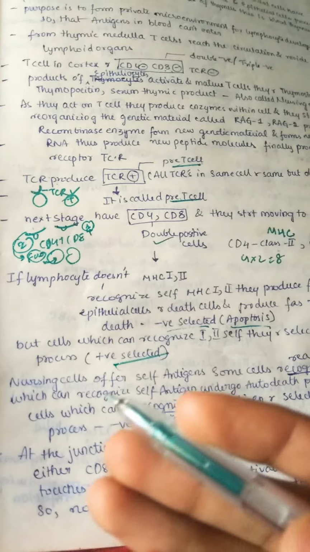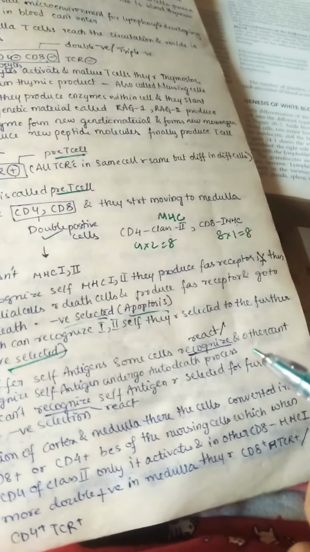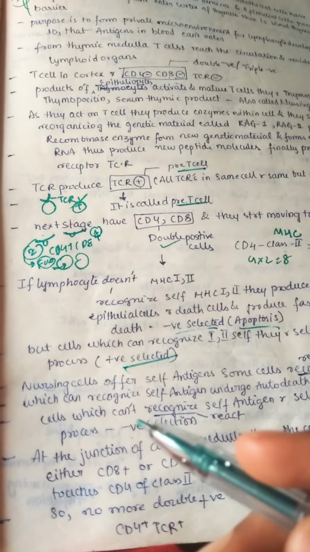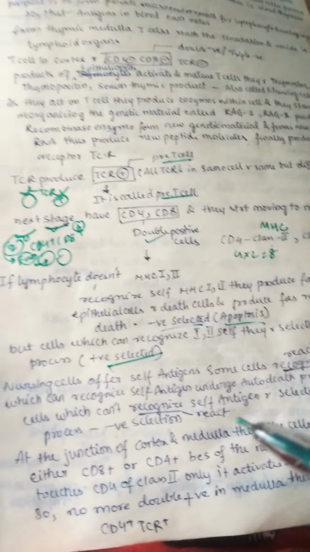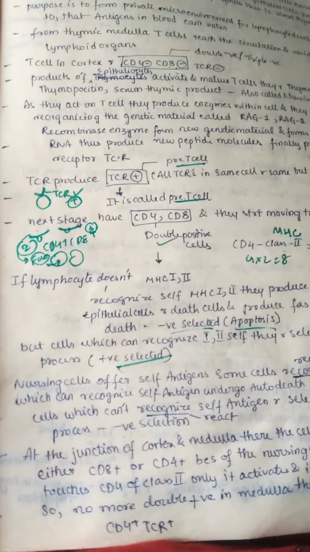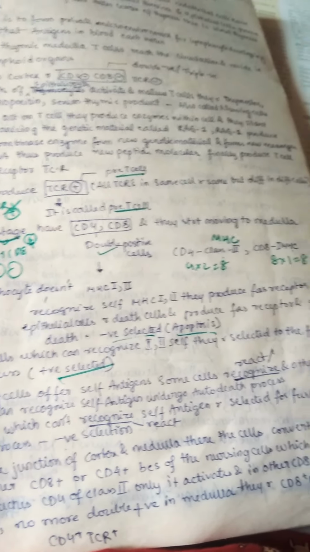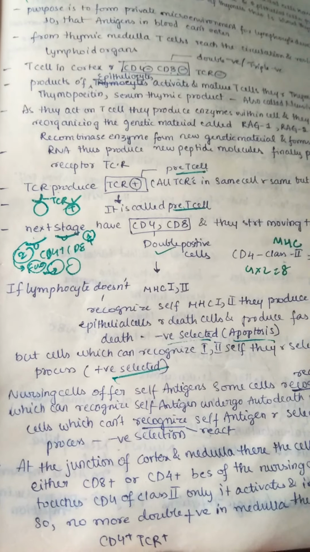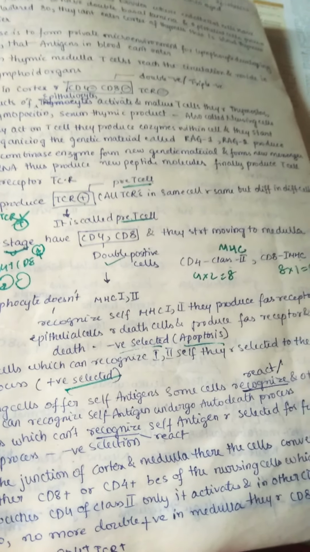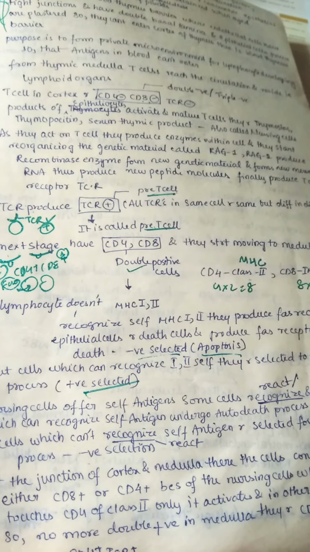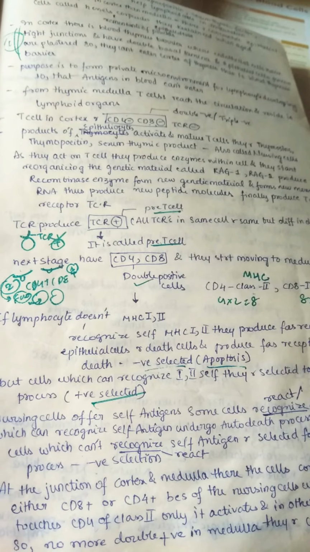So the nurse cells offer the self antigens. Self antigens means those our own body has. Some cells can recognize them and others can't. The cells which can't recognize our self antigens undergo the auto-death process, because they are not able to find our own self antigens.